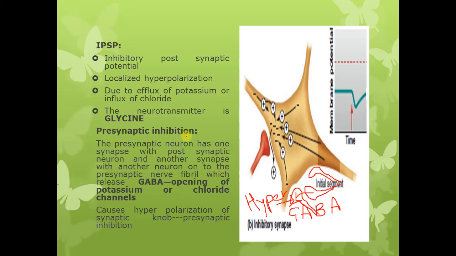I hope you understand this concept. This is very important, not only from the short essay questions point of view, but it is also asked in the Viva and in the MCQs. If you have any difficulty in understanding these two points, that is IPSP and the presynaptic inhibition, you can ask me questions on my personal WhatsApp number.